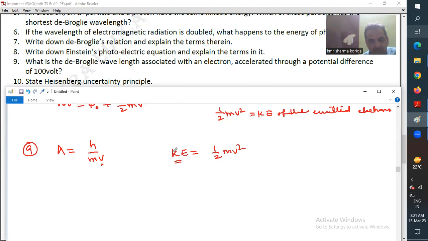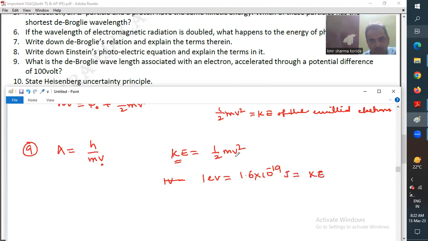When a potential difference of 1 volt is applied between the two electrodes of the discharge tube, the electrons possess kinetic energy, which is also called electron volt. So 1 electron volt is equal to 1.6 into 10 to the power of minus 19 joule.